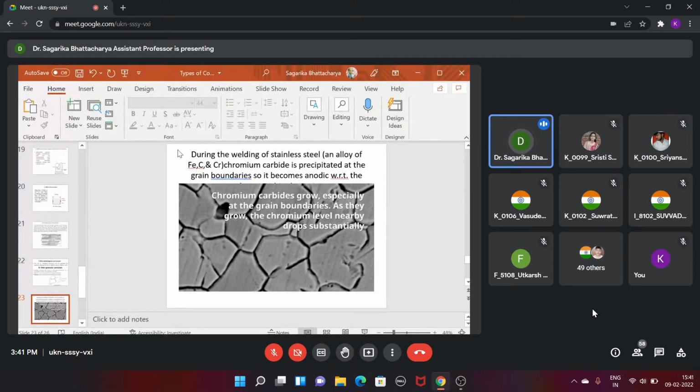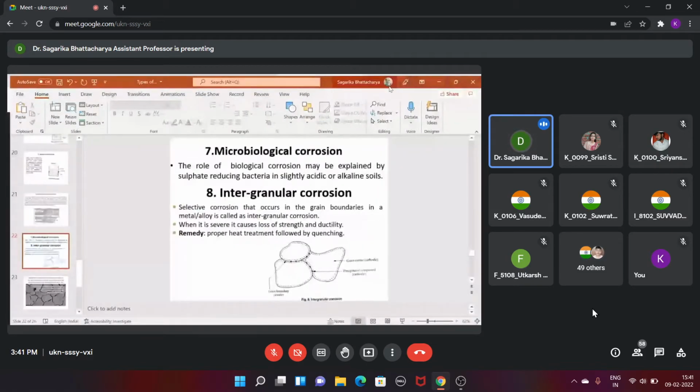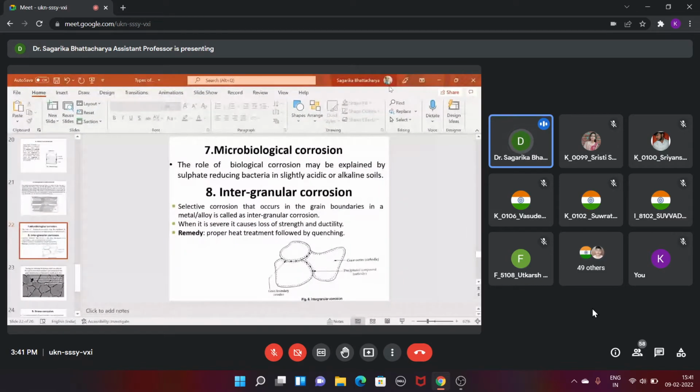Steel is made up of iron, carbon and chromium. When the steel is forming, chromium carbide is generated. Now I'm going back to the last picture, and I'm making it a little bit full screen so that you can see.